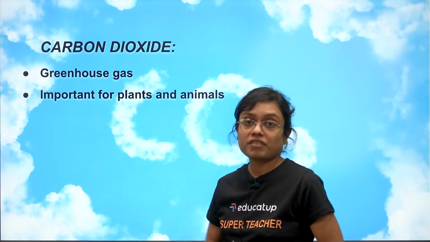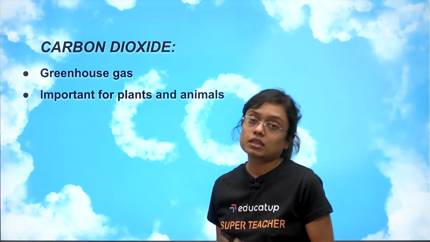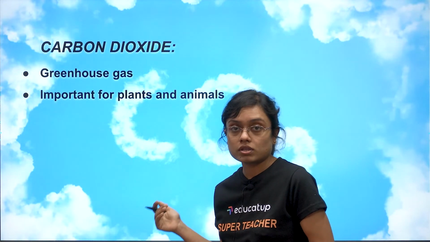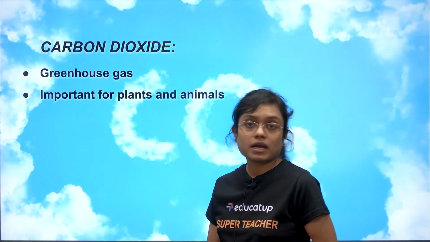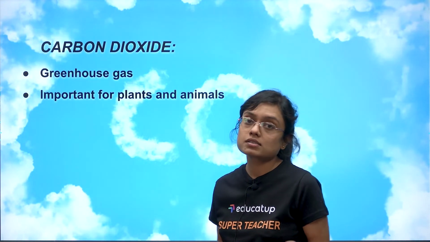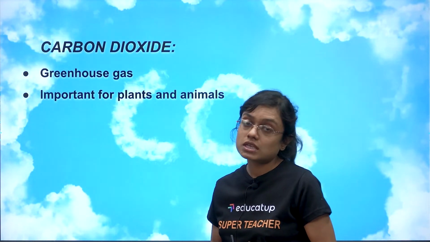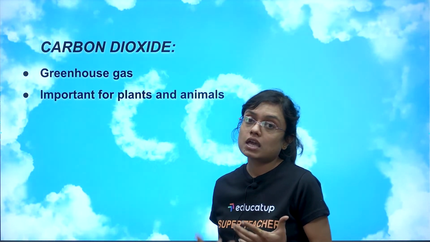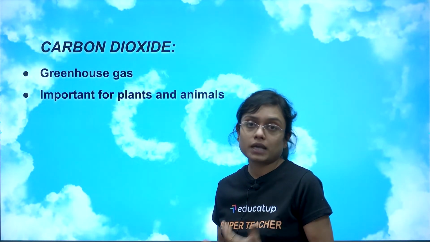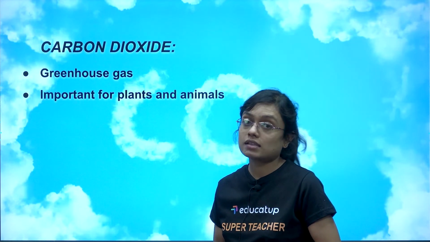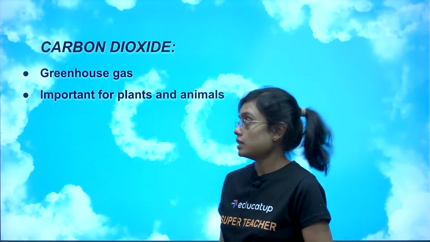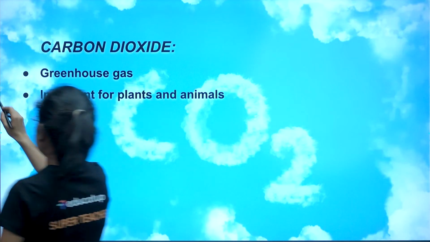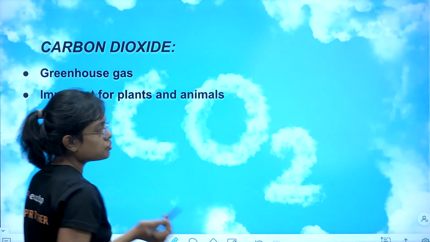Carbon dioxide, a very important greenhouse gas. Now, what is a greenhouse gas? That I am going to explain to you. It is very important for plants and animals as well. For plants, it is a part of photosynthesis. Without this gas, the photosynthesis process cannot take place. That means the process of making food by the plants. For that, carbon dioxide is extremely essential. Now, what is greenhouse? Because it's written greenhouse gas, so you should know.